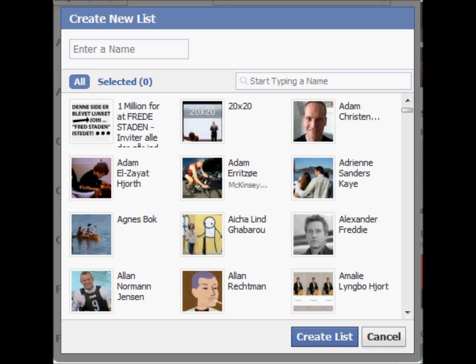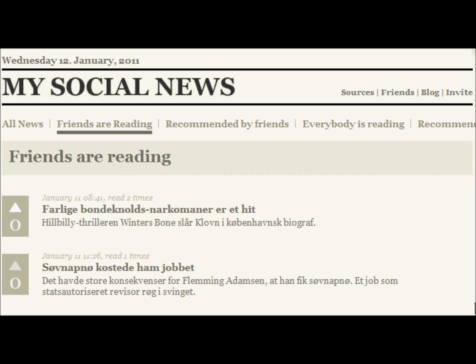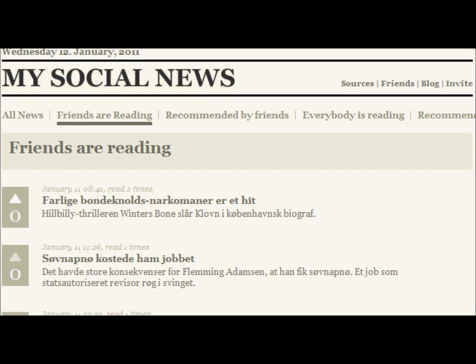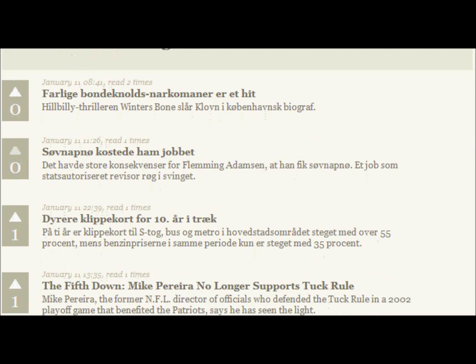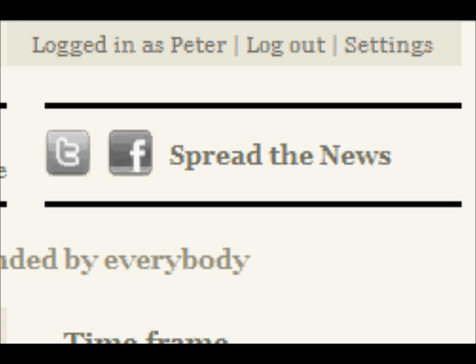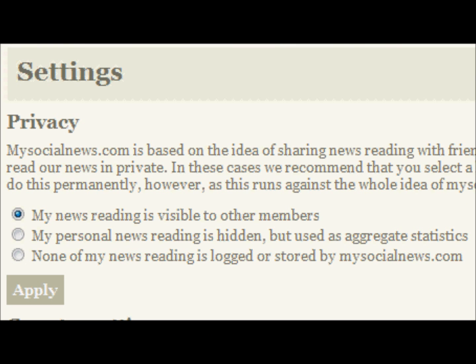If you don't already have friend groups in Facebook, you will have to create some in order to use this functionality in My Social News. My Social News is based on the idea of sharing news with friends. However, sometimes we all like to read our news in private. In these cases, we recommend that you select a higher level of privacy, which you can do in the Settings menu. You should not do this permanently, however, as this runs against the whole idea of My Social News.